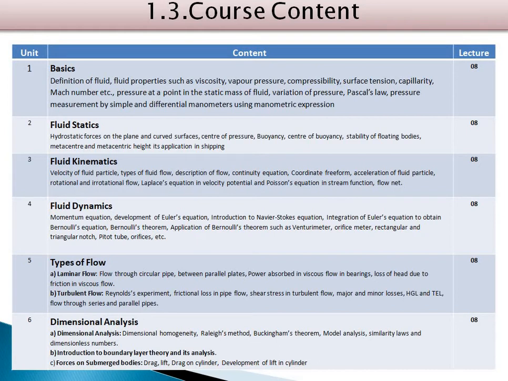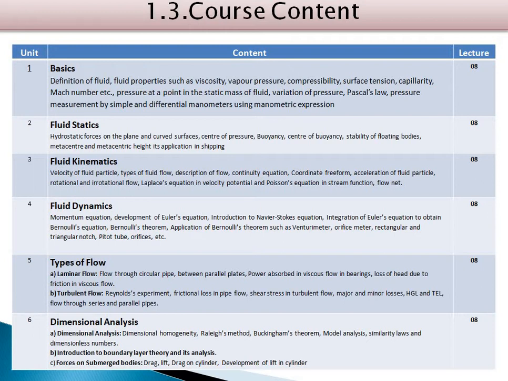So this part we are going to cover in chapter number 3 related to fluid kinematics, whereas chapter number 4 deals with fluid dynamics. In fluid dynamics, we are going to discuss the momentum equation, development of Euler's equation, introduction to Navier-Stokes equation, then integration of Euler's equation to obtain Bernoulli's equation. We are going to discuss Bernoulli's theorem and its applications such as venturimeter, orifice meter, rectangular and triangular notch, pitot tube, orifice and so on.